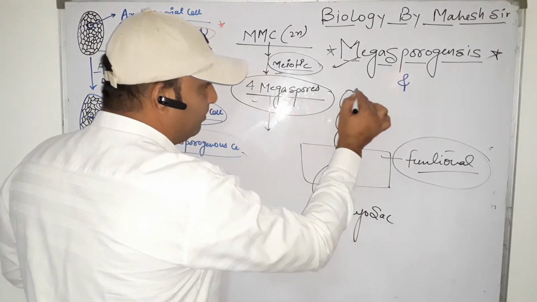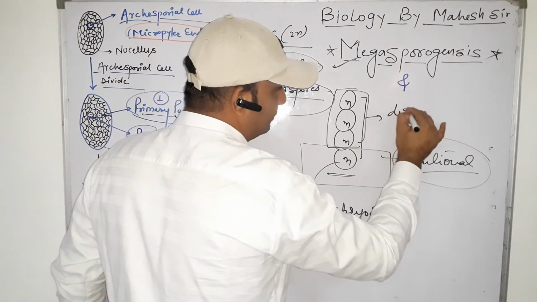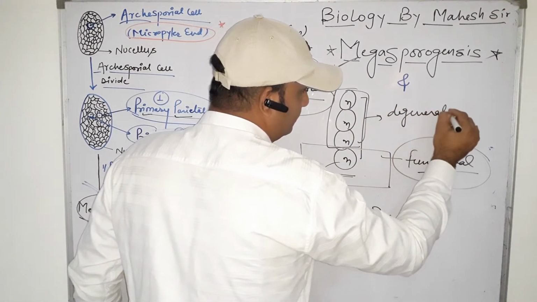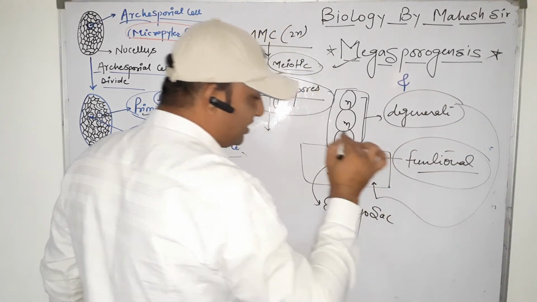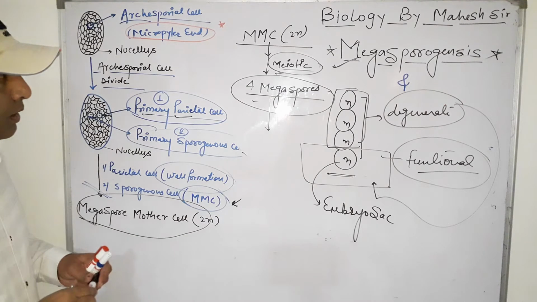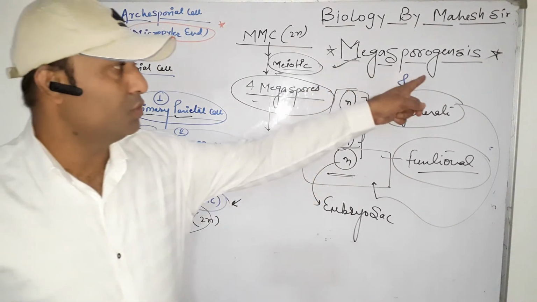And the remaining 3 megaspores degenerate, degrade, and release their nutrition to the functional megaspore. So these are the 4 megaspores produced by megasporogenesis.